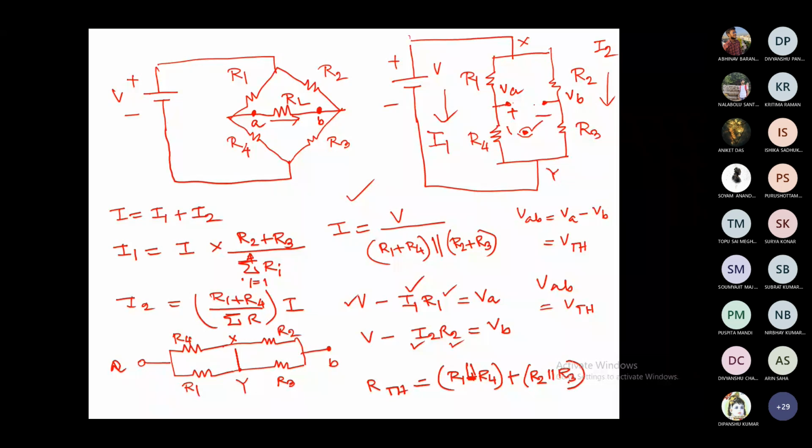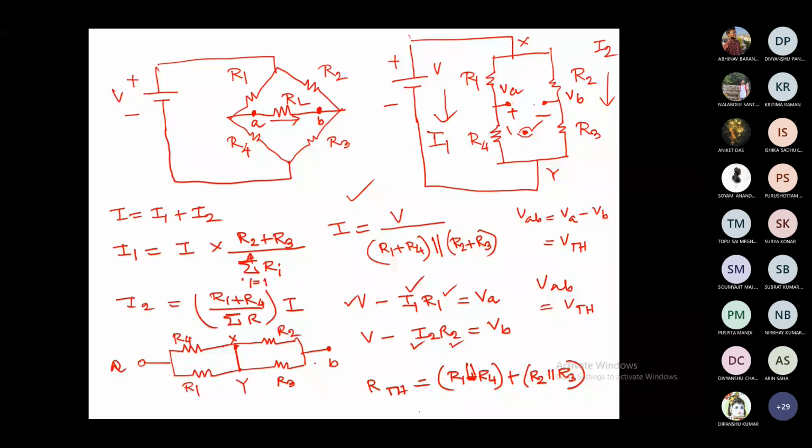Do you agree with what I did? I have just touched VA and VB with both hands, and if you drag them away from you, it will look like this. R1 and R4 come in parallel, and X and Y are shorted so they become the same point, and then there are two resistors R2 and R3 in parallel, and then ultimately you have the terminal B. So this is your RTH. So this is the second step.